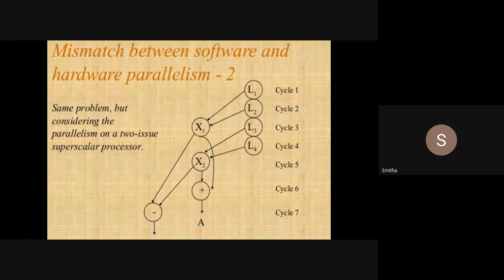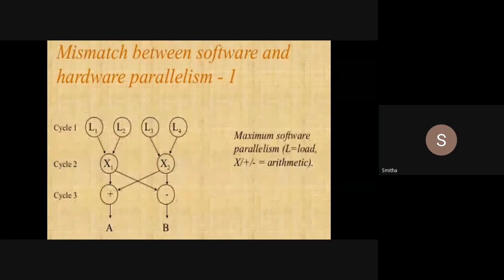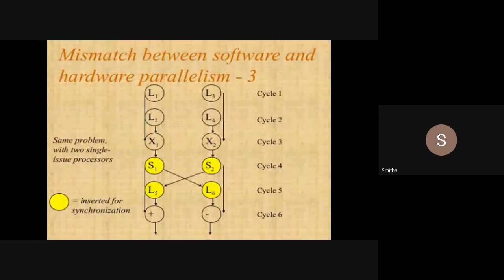It is approximately equal to 1 only. Here, I already had 8 instructions and I have added 4 more instructions. Total number of instructions is 12, so 12 in 6 clock cycles. 12 divided by 6 is equal to 2. So actually here I have overcome the mismatch between hardware and software parallelism.